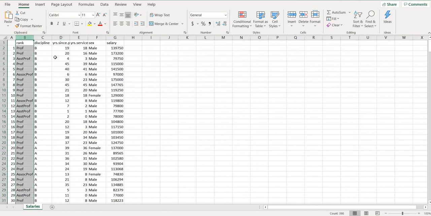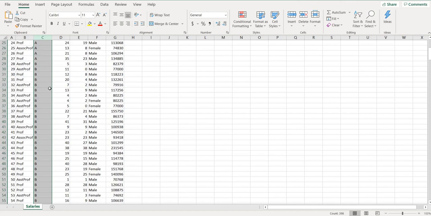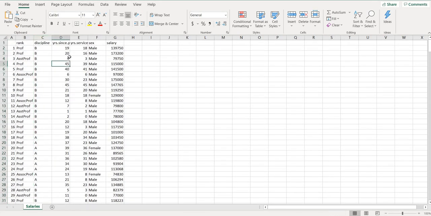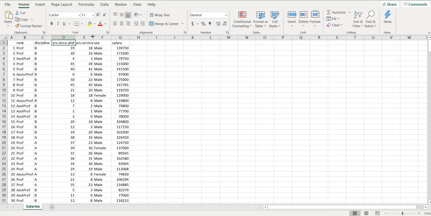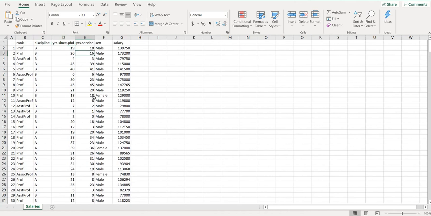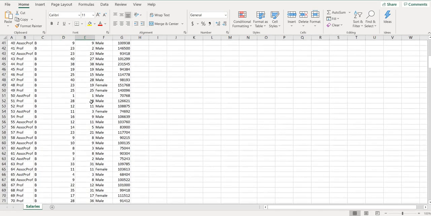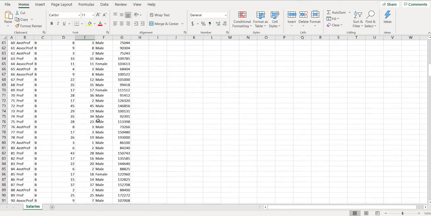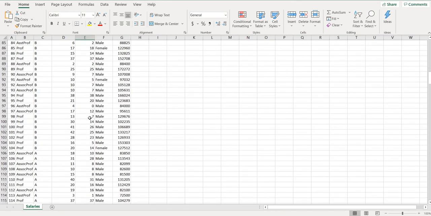In this file, we have the rank. So you get professor, associate professor, and assistant professor. Then you get the discipline. I think it's only A and B. Then you get the years since PhD and the years of service. I found some big numbers over here, like 45 years of service.